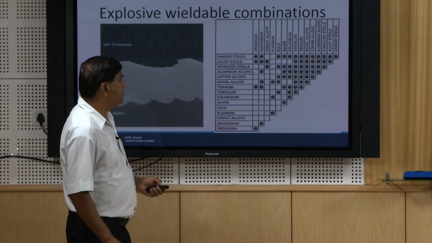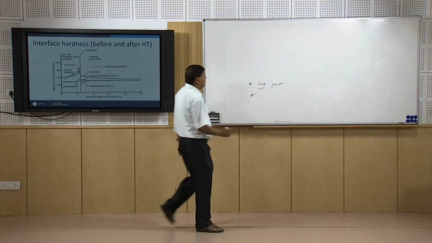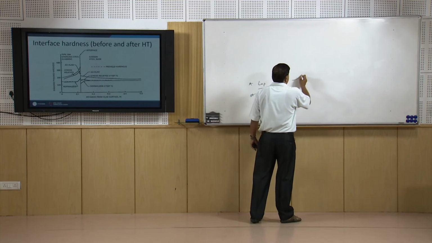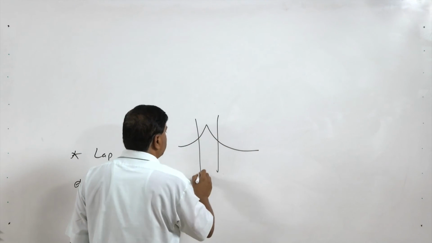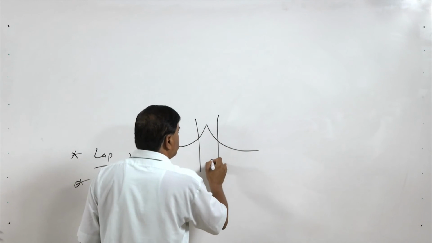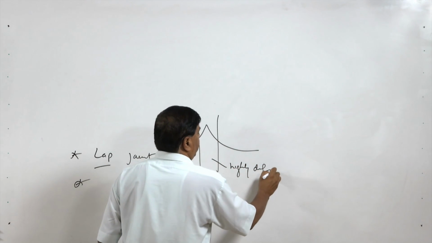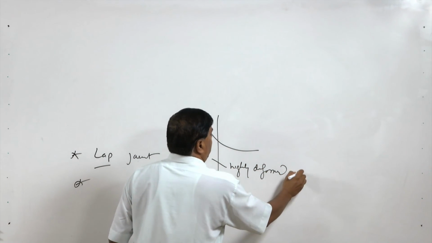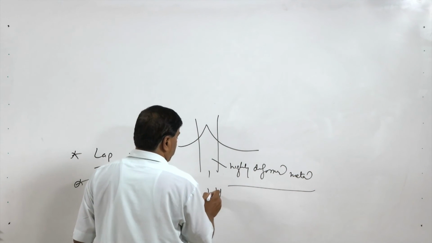So, at the interface, if we check the hardness of the material, at the interface it is always higher than the softness, then interface hardness, and then again the softness. So, this interface will be having the region of the highly deformed metals, and highly deformed metal is subjected to the work hardening.